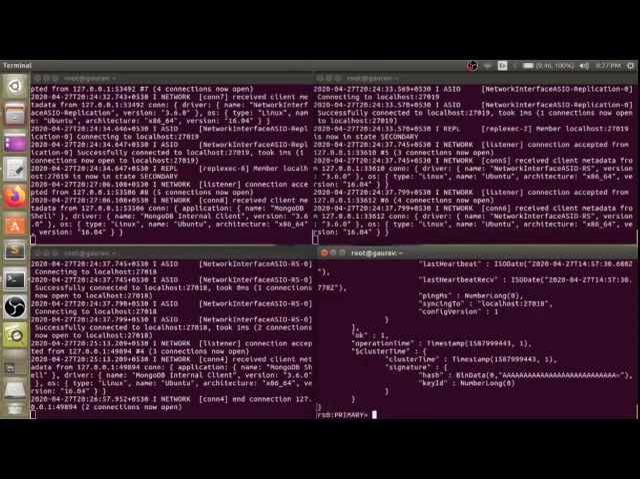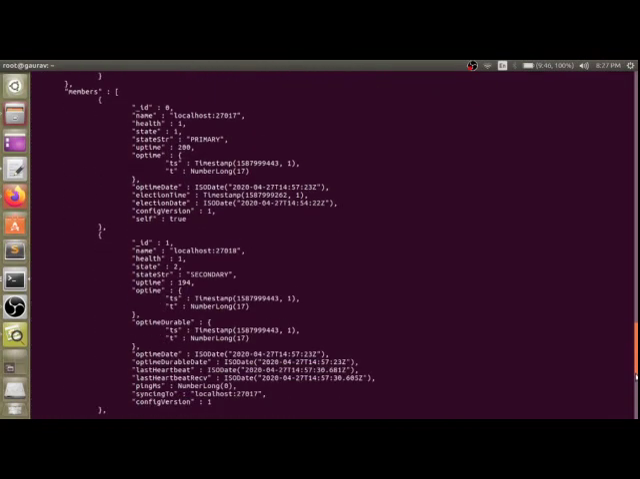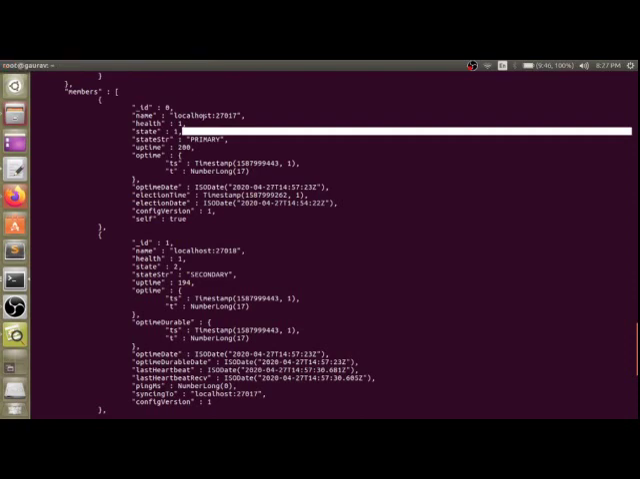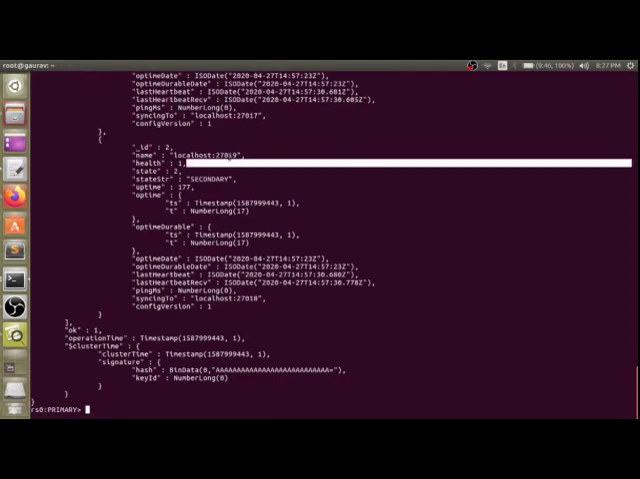Same status we are going to get, which database is working, which one is primary, and which one is secondary. Like here, 27017 is primary, 27018 is secondary, and 27019 is also secondary.